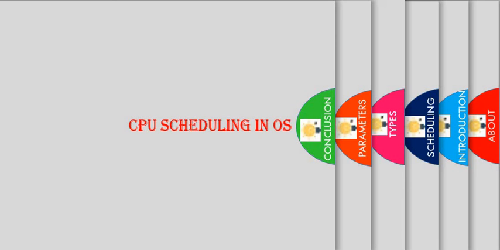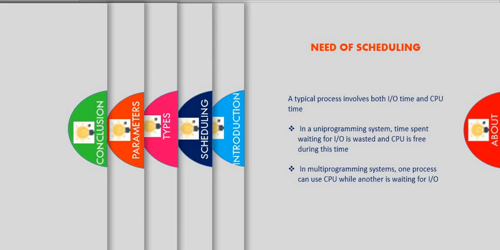We may all know that usually a process may contain both the input-output time and the CPU time for execution. So for better understanding, we have to know the need of the scheduling. For that, we have to make a comparison between a uniprogramming system and the multiprogramming system. In a uniprogramming platform like MS-DOS, the time spent waiting for an input-output device is wasted, whereas the CPU is idle at that time. That is, the CPU is available at that time, but the process will keep on wasting its time by waiting for an input-output device. So this is one of the major drawbacks.